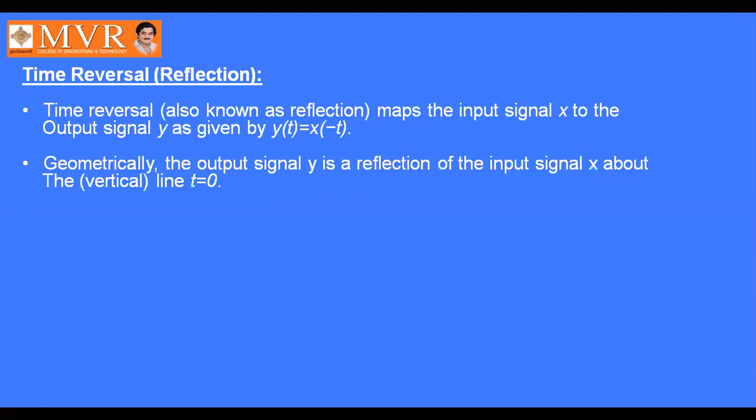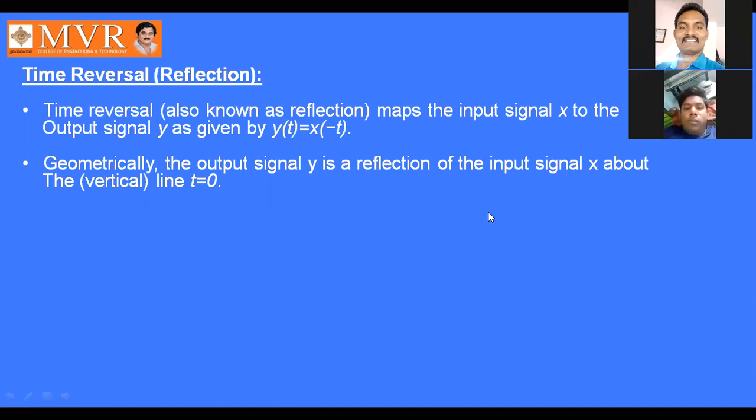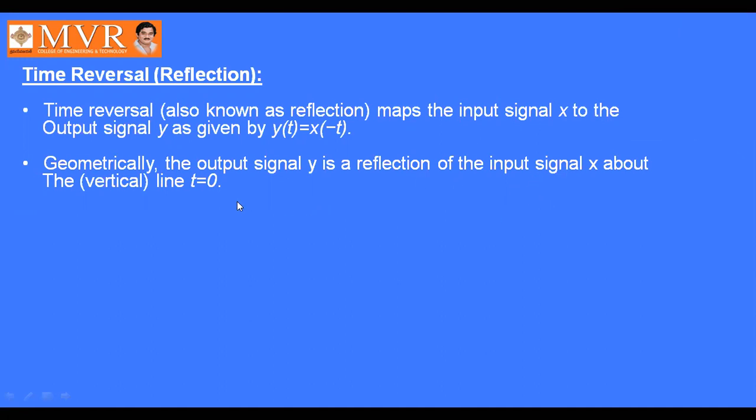Time reversal, reflection or mirror, all are the same. Time reversal, also known as reflection, maps the input signal x to the output signal y as y of t equals x of minus t. It looks like an even signal, right? It is an exact replica of the original signal which appears at the opposite side. It is nothing but a mirror image. Geometrically, the output signal y is a reflection of the input signal x about the vertical line t equal to 0.